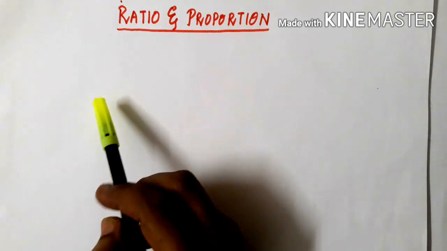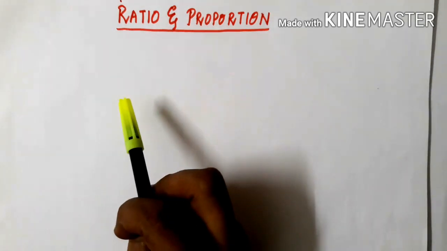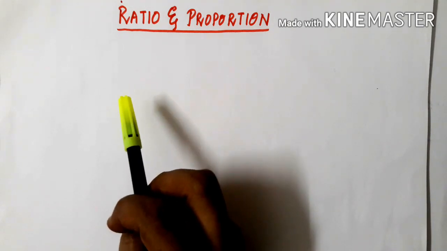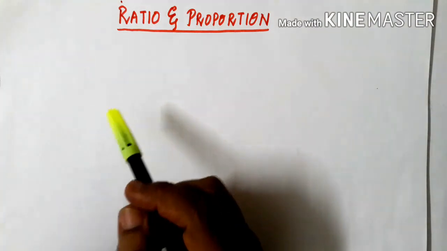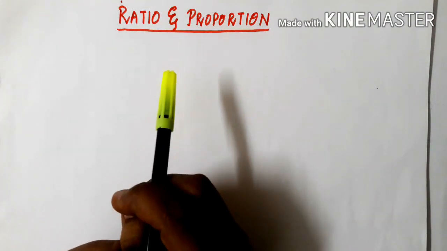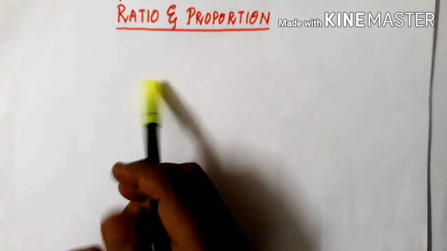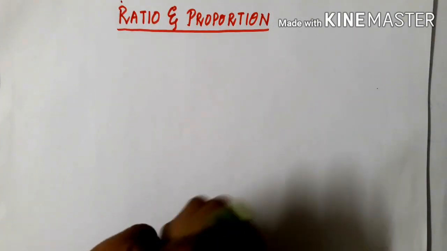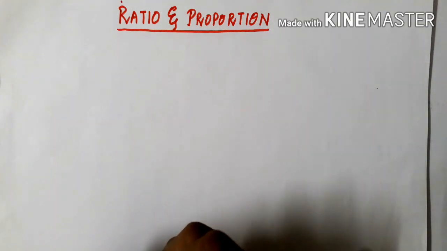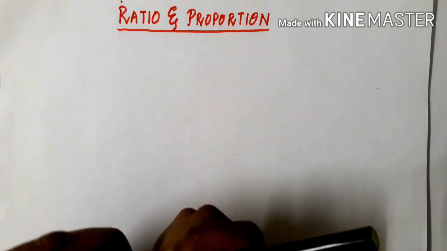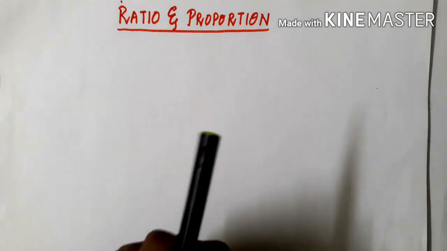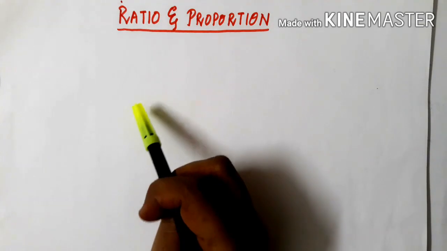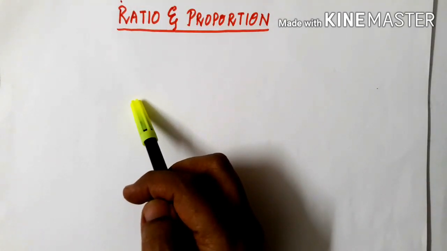Ratio is actually a way to compare two quantities of the same kind, as you have read already in your previous classes also. Suppose, let me give you one example. If you want to compare your weight with your sister's weight, you can compare it, right? And if you want to compare your height with your sister's height, then in that case also you can compare. In the same way, if you want to compare your math marks with your sister's marks, then in that case also you can compare.